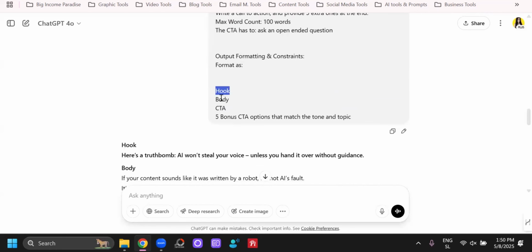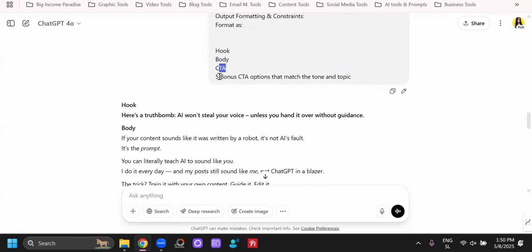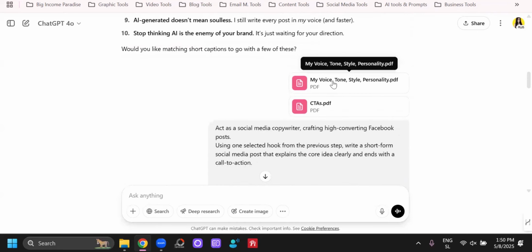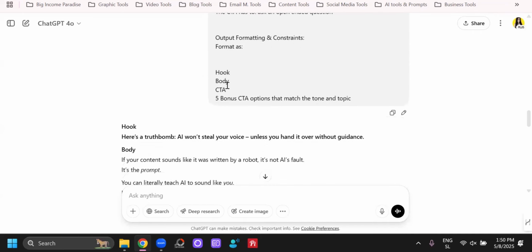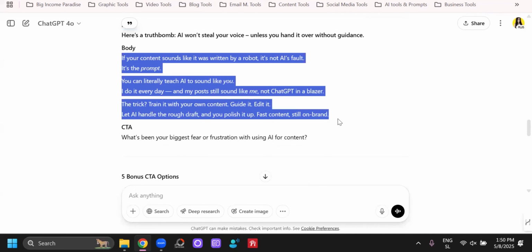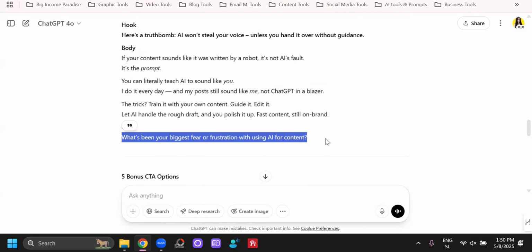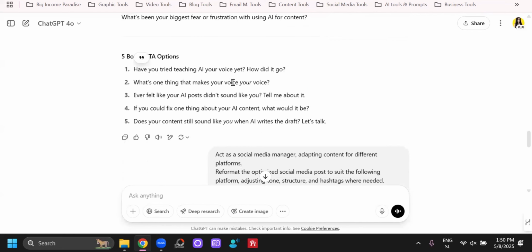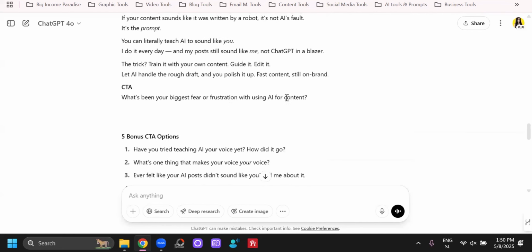First, it's the hook, then the body, and then the call to action, and then 5 extra call to action options, right? And again, I uploaded my tone of voice and some call to action examples. So then it gave us the hook that we chose, the body of the content and the call to action. And I actually like this call to action, but you can exchange it for any of these ones if you prefer, right? That's why I always ask for more extra options.